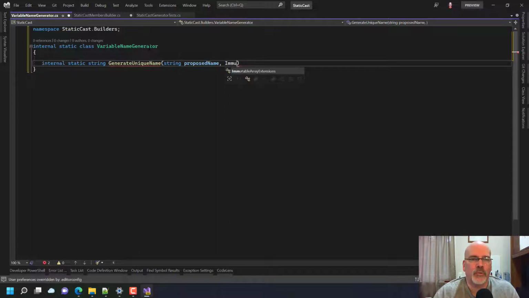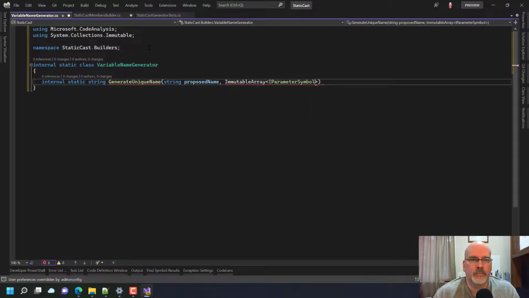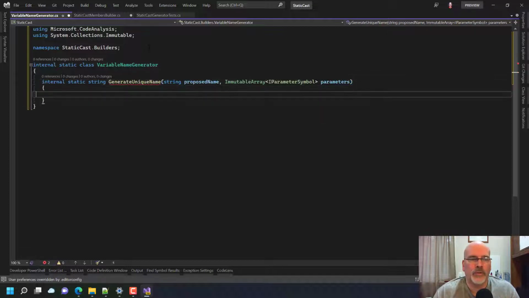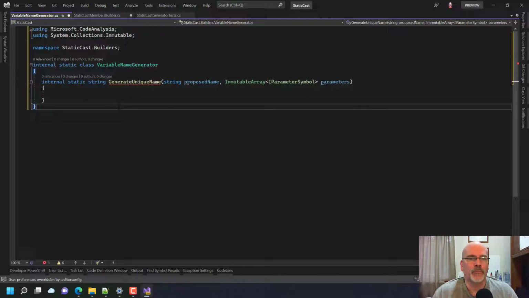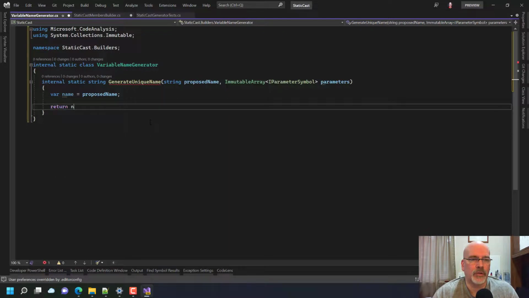And then we're going to have an immutable array of I parameter symbol parameters. And since it is an array, it is always going to have values. So what we want to do is say, well, var name is equal to the proposed name, and we're eventually going to return name.